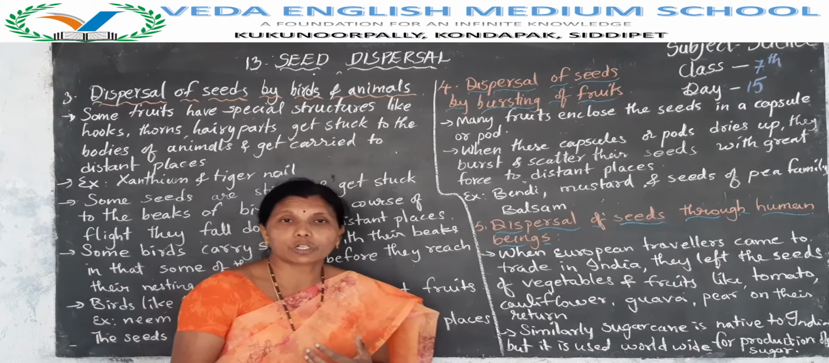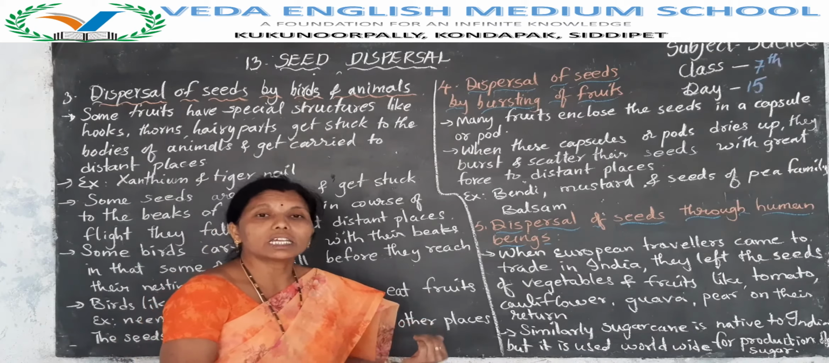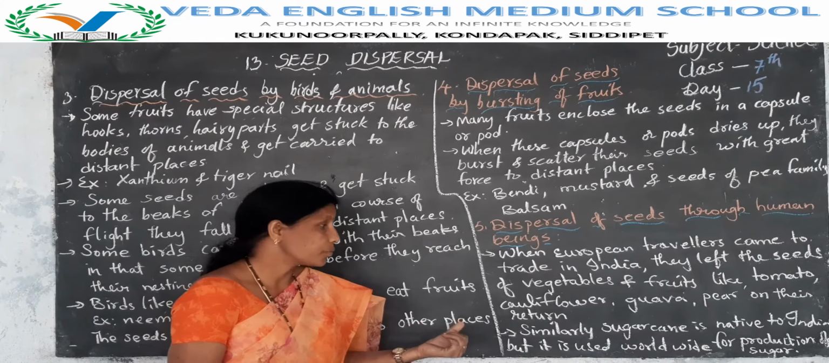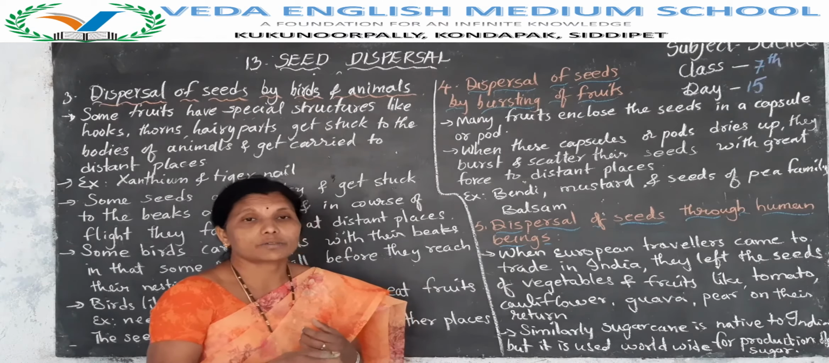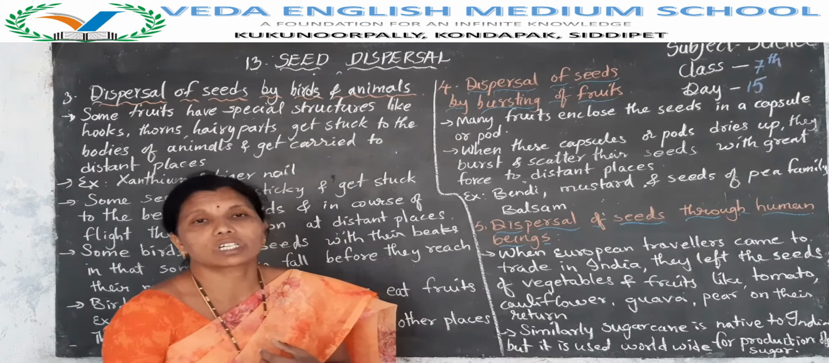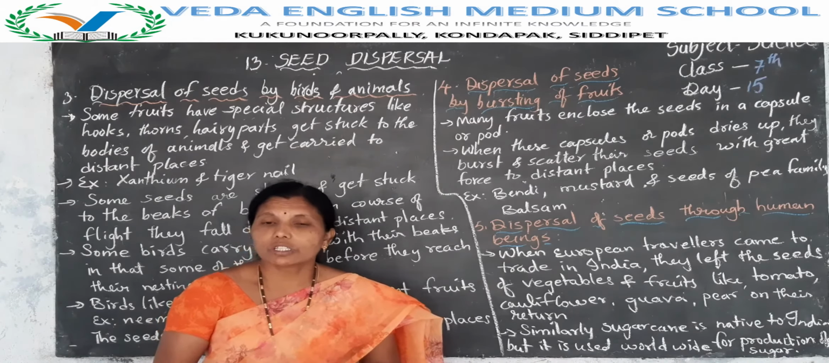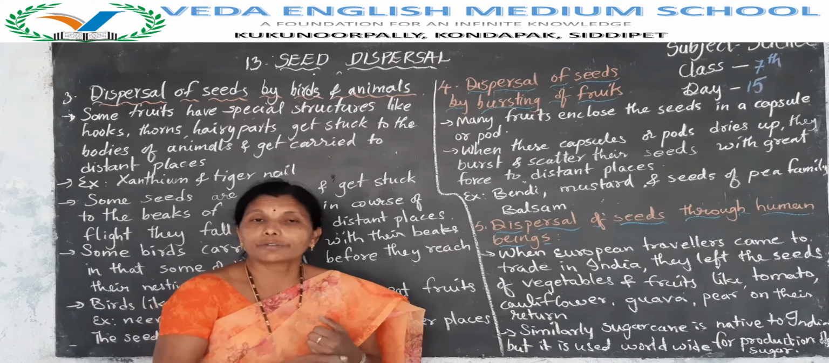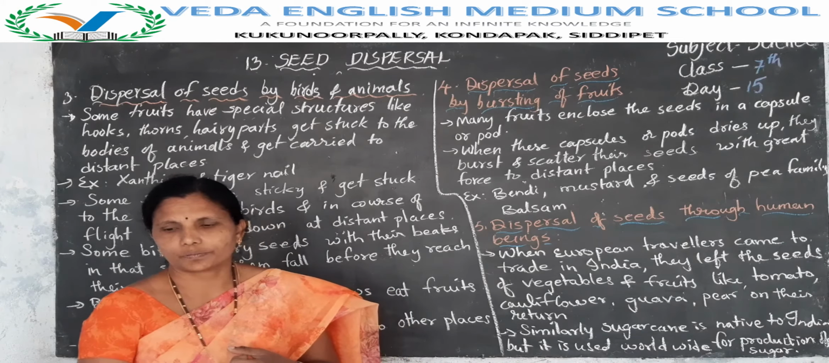And we are using sugar. We get sugar from sugarcane. Yes, it is native to India. But sugarcane is growing worldwide, meaning it is used worldwide for the production of sugar. Actually, like this, people transfer seeds of fruits and vegetables from one place to another place.